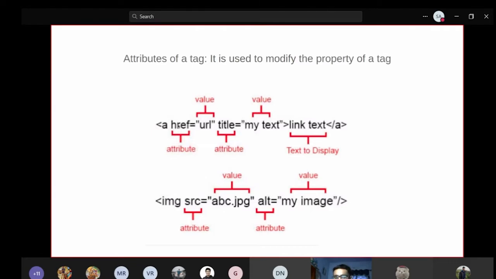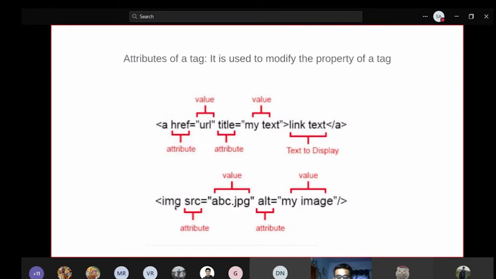Suppose I want to add a link inside a web page. I need to specify with an a tag that I'm adding a link, and what link it is that I'm going to give using href equals to some URL. So this is an attribute which is helping the original tag to specify its purpose and tell what it is going to do.